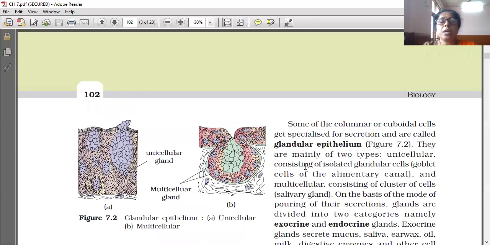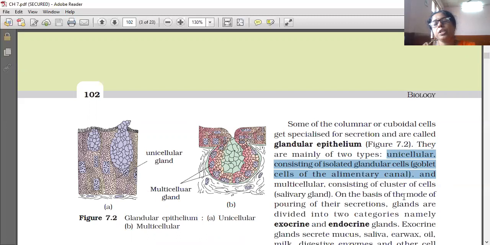Unicellular consists of isolated glandular cells, for example, goblet cells of the alimentary canal, and multicellular consists of a cluster of cells,